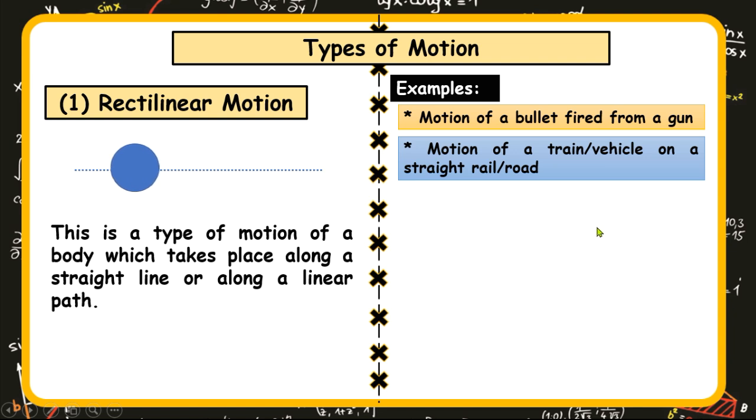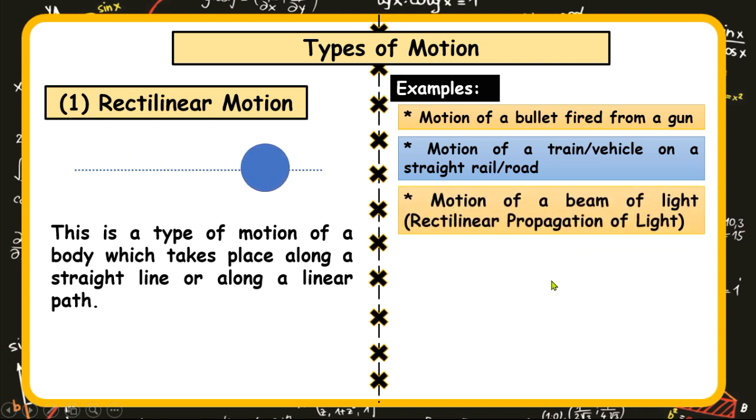Motion of a train on a straight rail or a vehicle on a straight road. Friends, trains only go by the rail. And so if the rail is laid straight, the train will also be straight. And that depicts rectilinear motion. And so our vehicles on a straight road, they will also move straight.